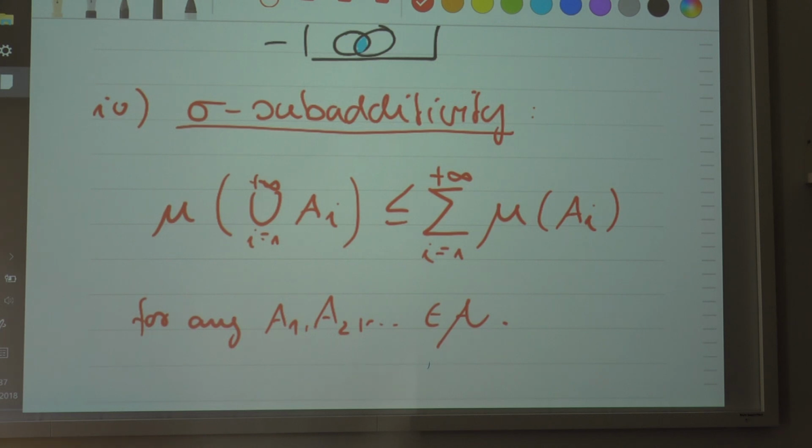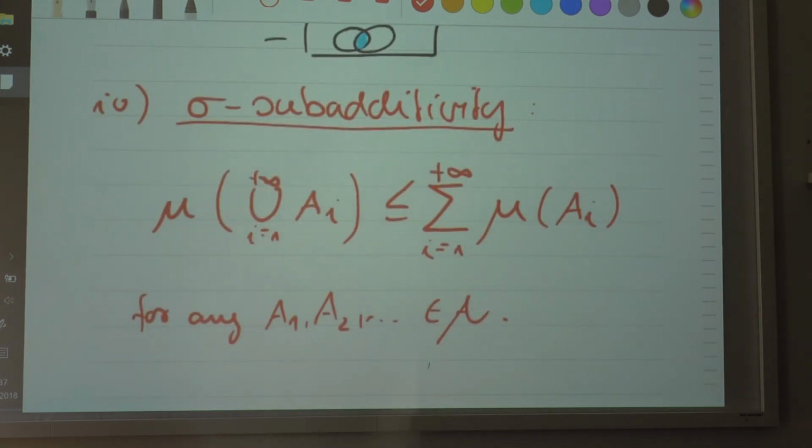Thanks. Okay? Yes? Do the Ai have to be pairwise disjoint? No, they don't. That's why this is just an arbitrary sum, just like here.